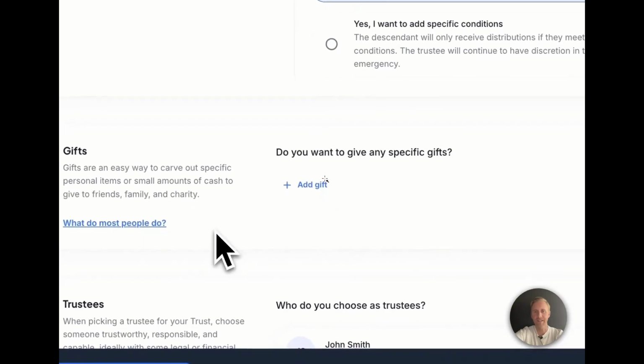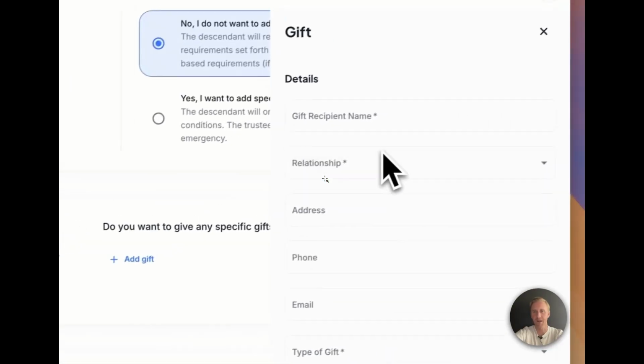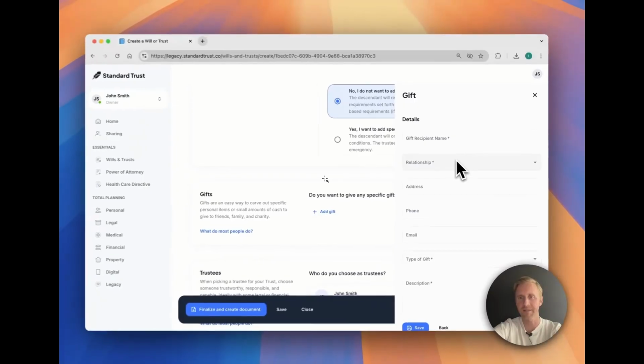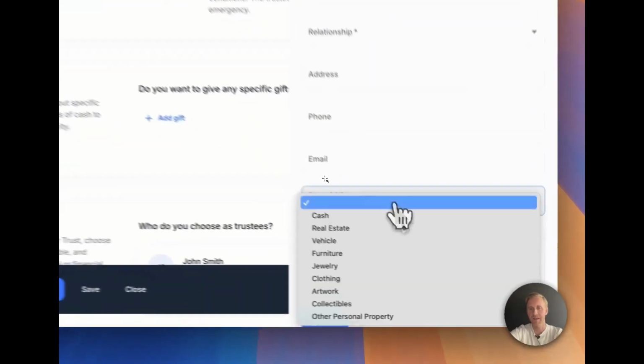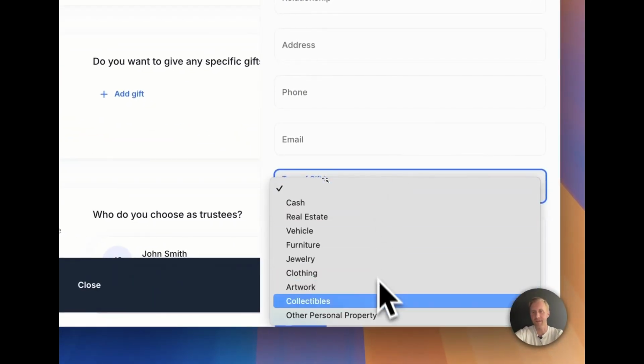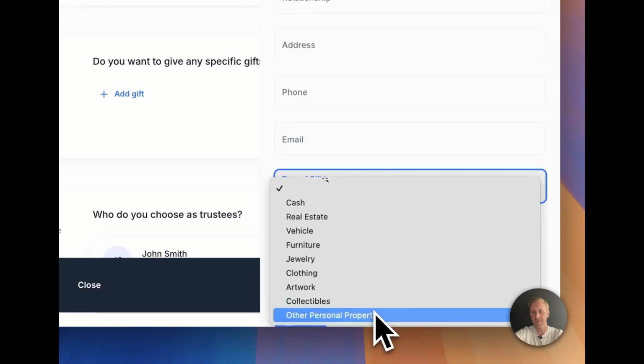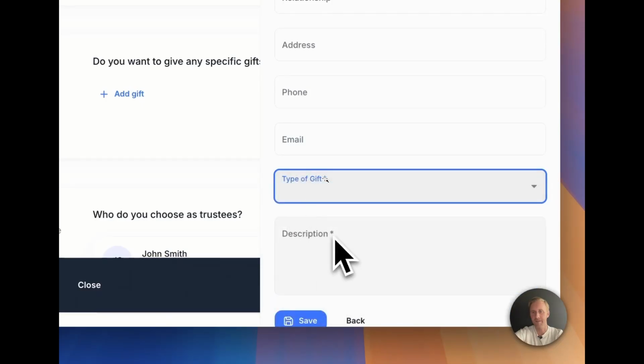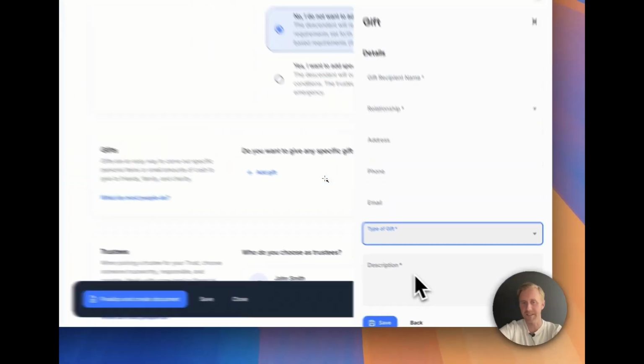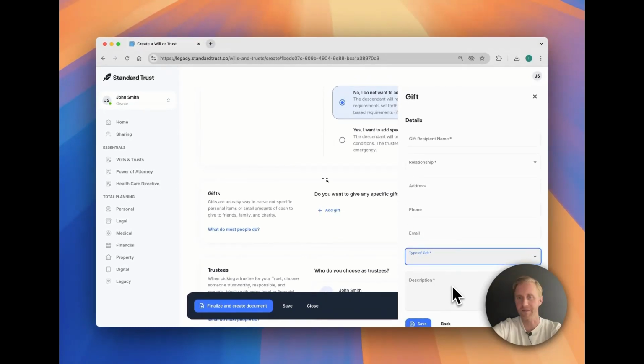Then when it comes to gifting, you can add as many gifts as you want. You assign the recipient, the relationship to that person, and then when it comes to types of gifts, you have a lot of different options here, and then the ability to describe that gift in sufficient detail to make sure that that is a very clear gift.